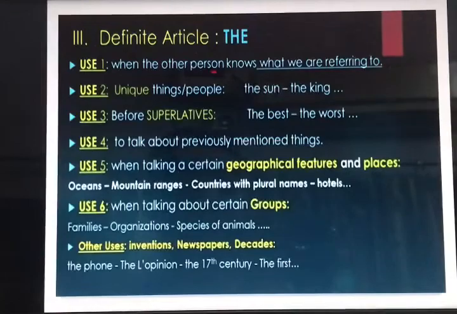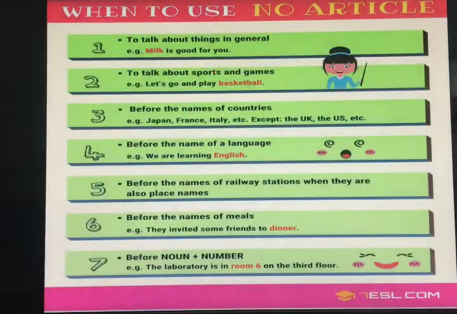Next we have the places where we are not going to use any article, that is, no article. First is when we talk about things in general, like milk is good for you. This is a general statement, so we are not going to put any article before milk. Second, when we talk about sports or games, let's go and play basketball. We are not going to use any article.